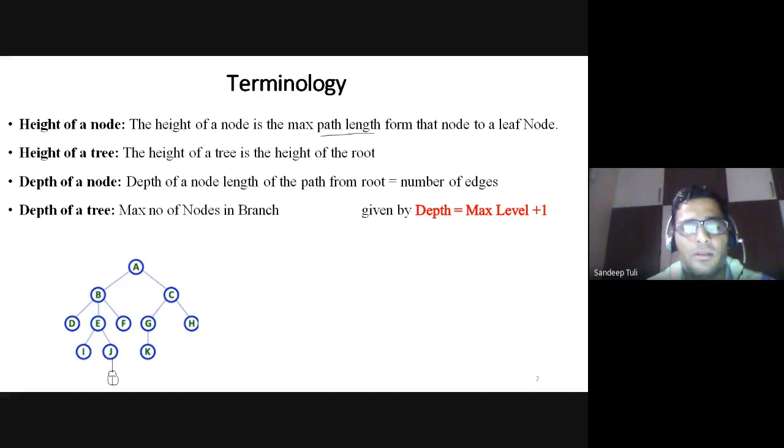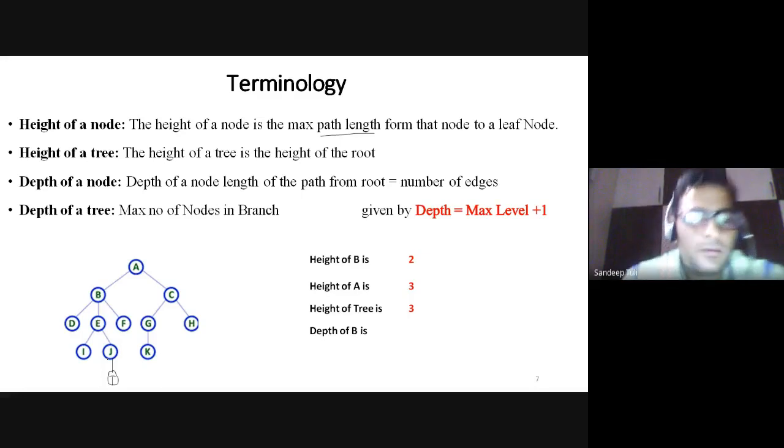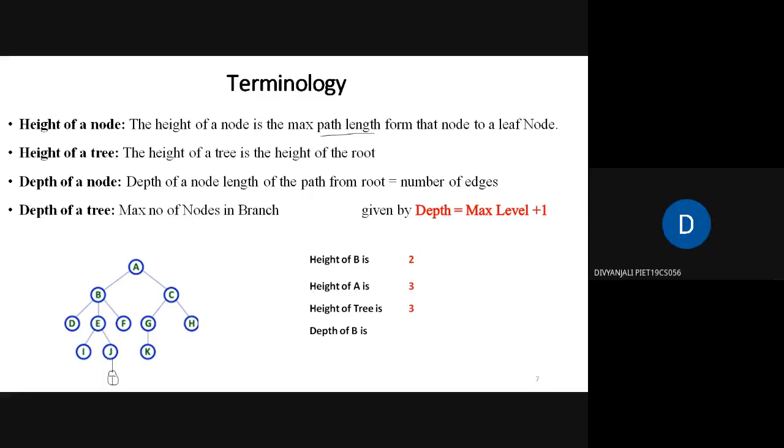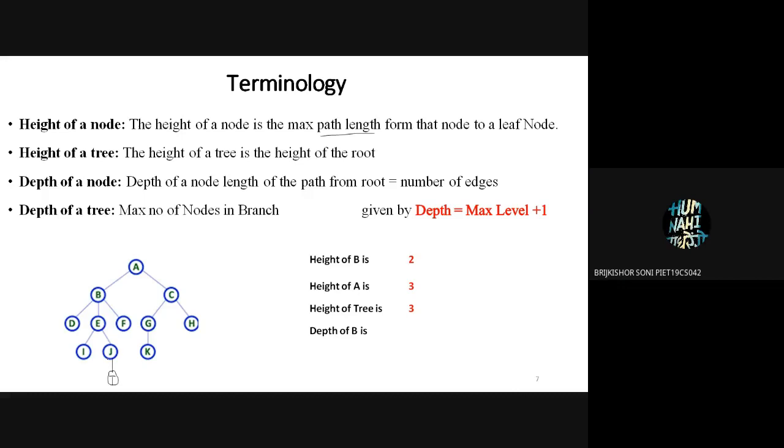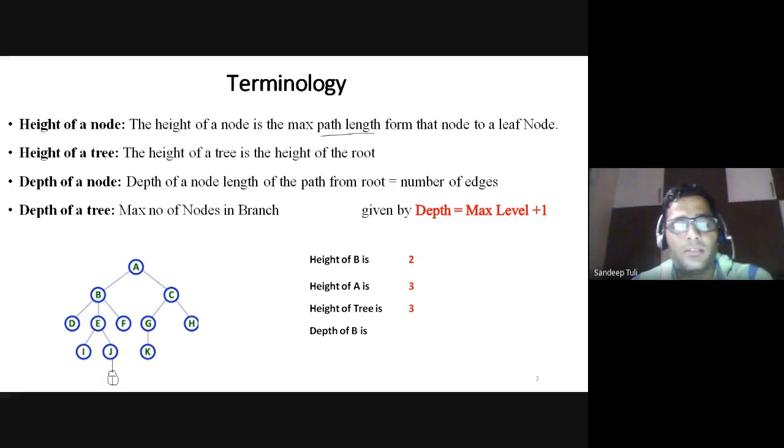Depth of the node is the length of the path from root to the node, which is equal to the number of edges. Now it is reversed. What will be the depth? Tell me, depth for B. Please read carefully and tell me what is the depth of B. Yes, 1. So depth of the node is the number of edges, or we can say the length of the path from the root.